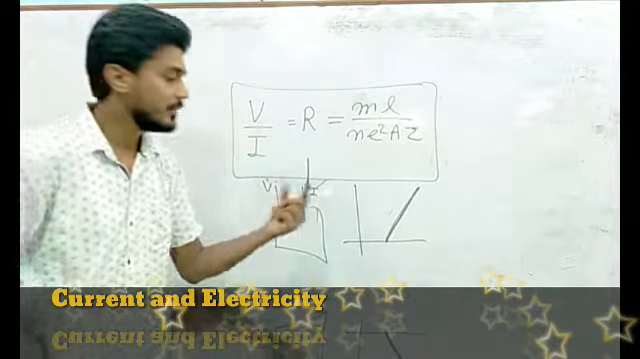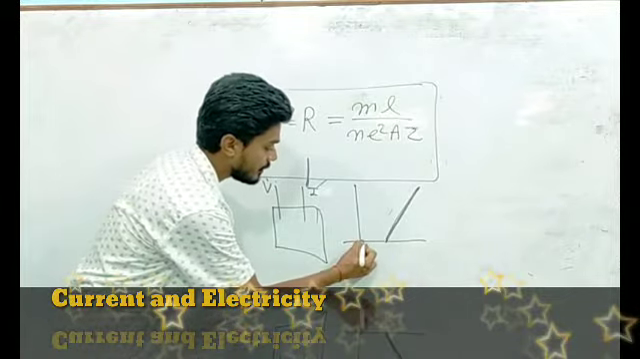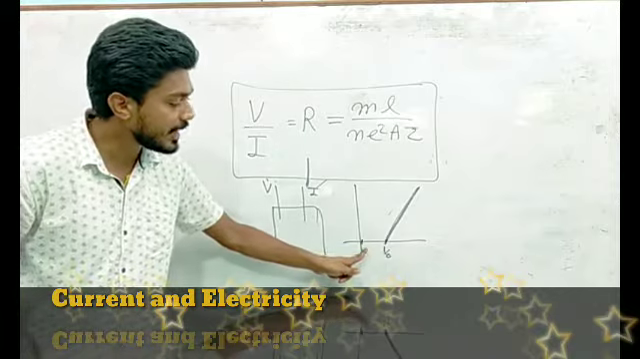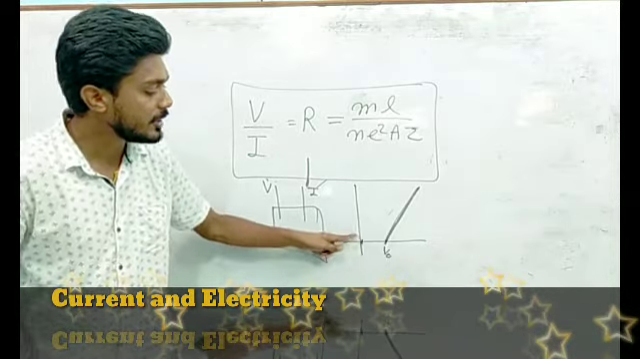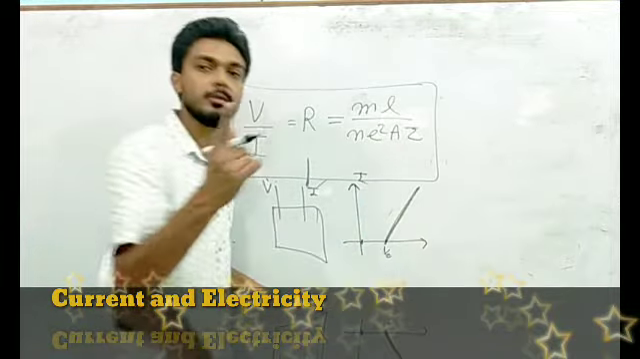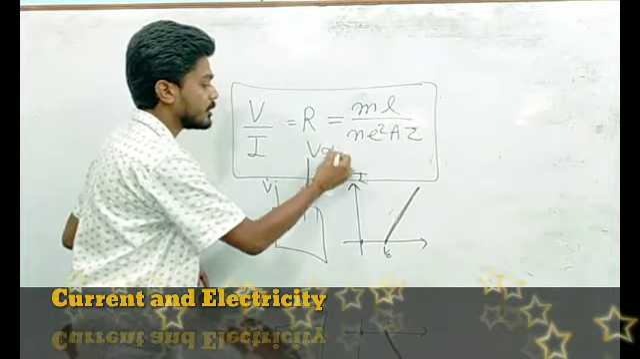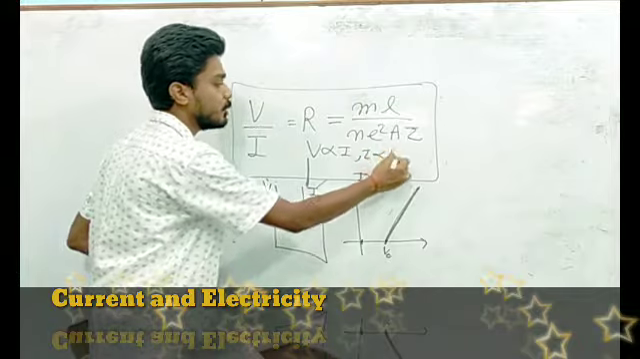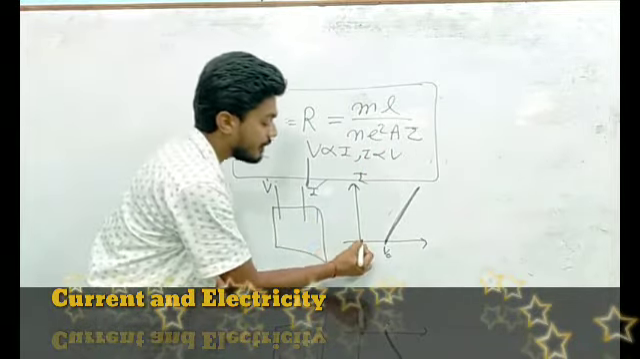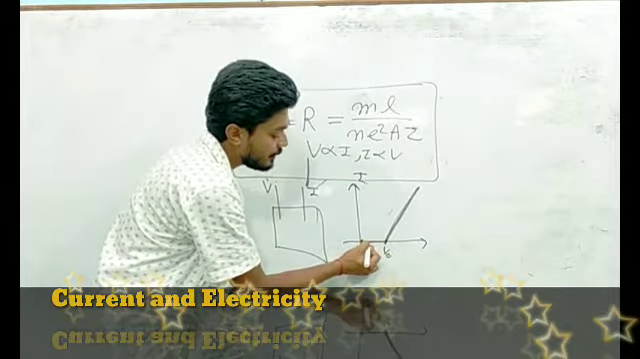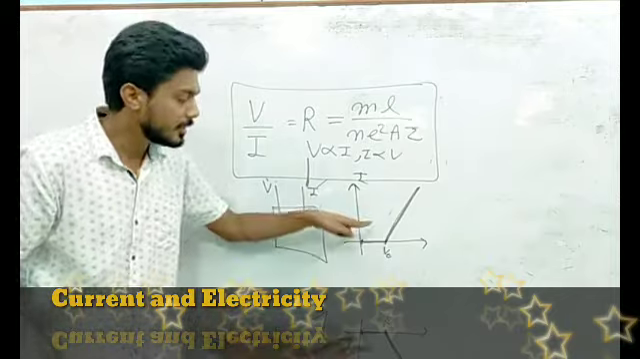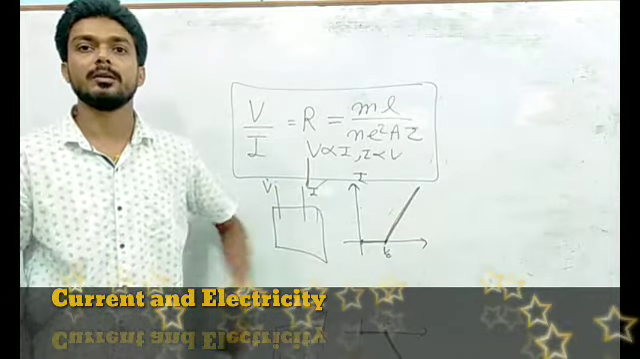But students, see this graph. Till the voltage V naught, at the starting of voltage, there is no increase in current. Suppose this is current and this is voltage. Ohm's law says that V is proportional to I, or I is proportional to V. But here it is found that at the start, with increase in voltage, there is no increase in current. Here is a deviation from Ohm's law.